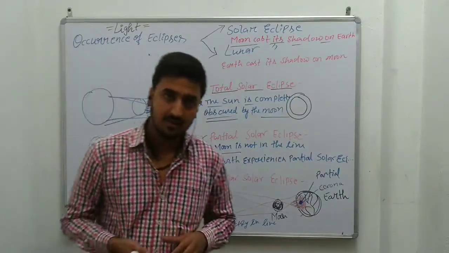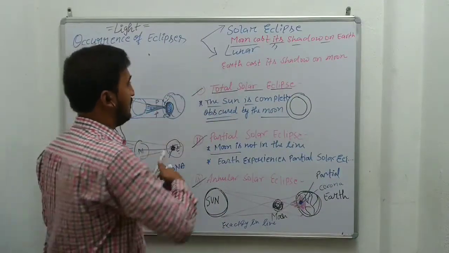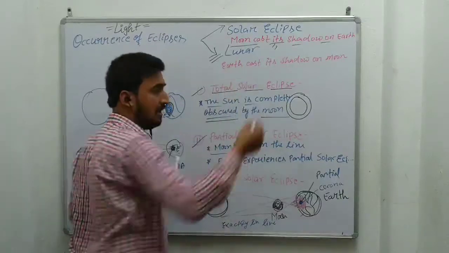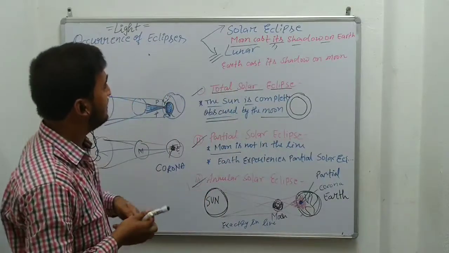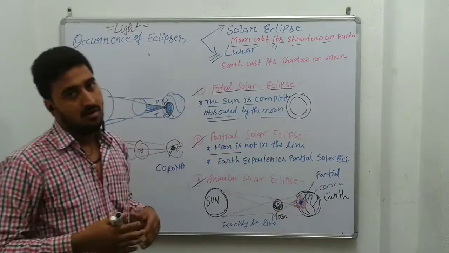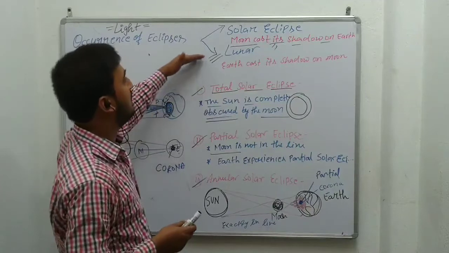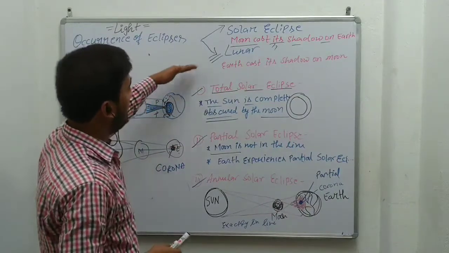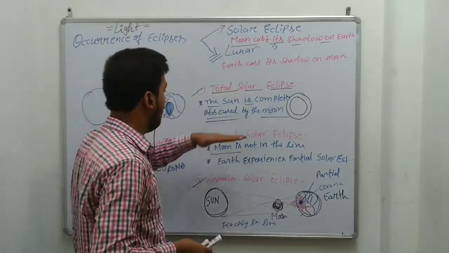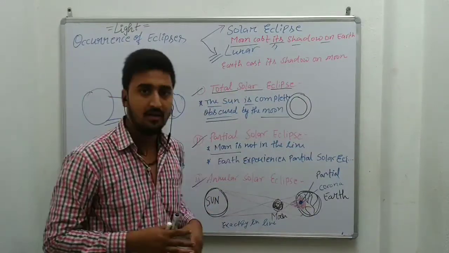We have discussed in the class the solar eclipse; the lunar eclipse we will discuss in the next class. In this class we discussed mainly solar eclipse, its types and its formation: total, partial and annular solar eclipse. These are the three different conditions.